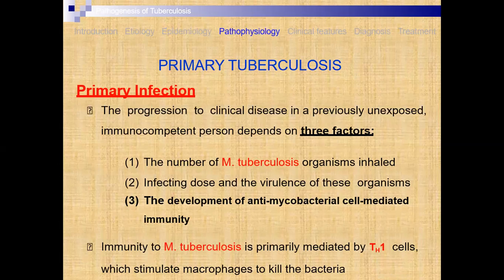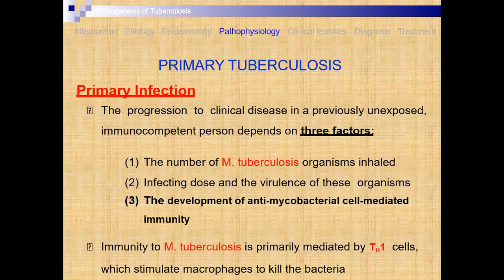The first one is the number of tuberculosis organisms inhaled. How much concentration of Mycobacterium tuberculosis you inhale determines the development of signs and symptoms. Then the infecting dose and the virulence of the organism, meaning once they enter your body, at what rate they multiply and develop.